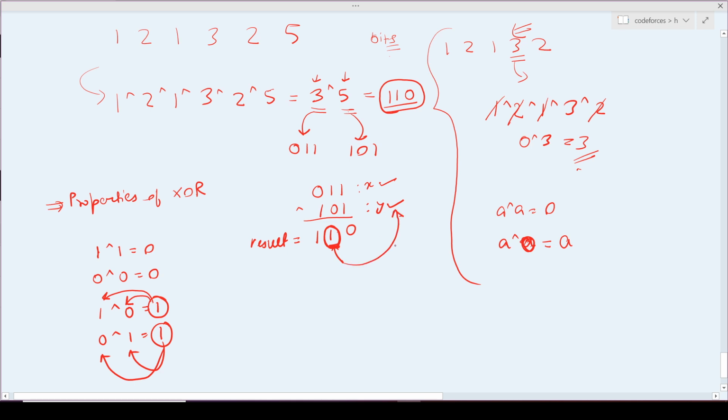Either it will be in y, or it will be in x. So I will take the help of this logic to find out which is x and which is y. Now you will ask how.